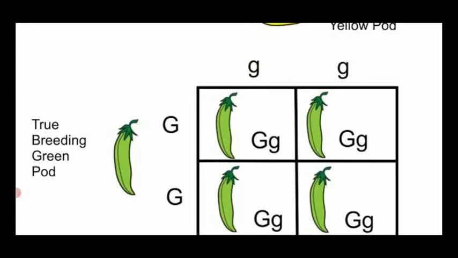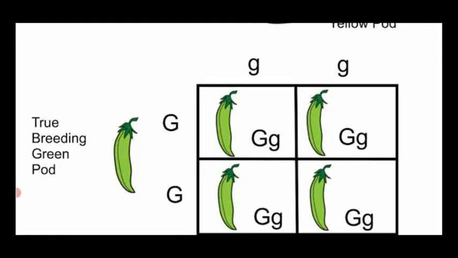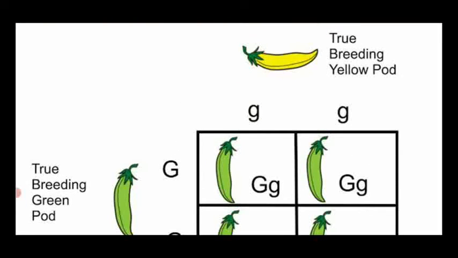So here, a true breeding green color pod acts as the dominant parent, denoted by a capital letter, and the alleles should be a pair, so capital G, capital G. The other parent is the true breeding yellow color pod, which has the recessive allele, denoted by a small letter. These alleles are also present in pairs, so small g, small g.